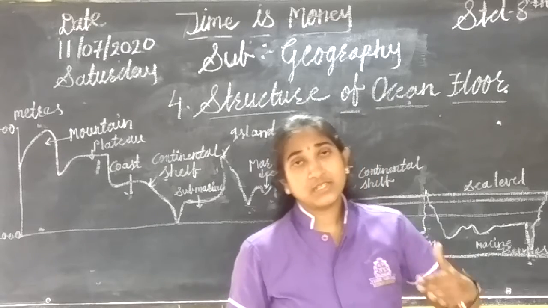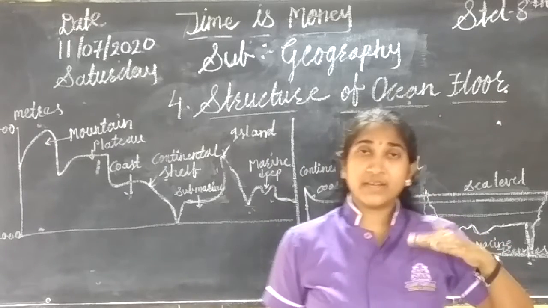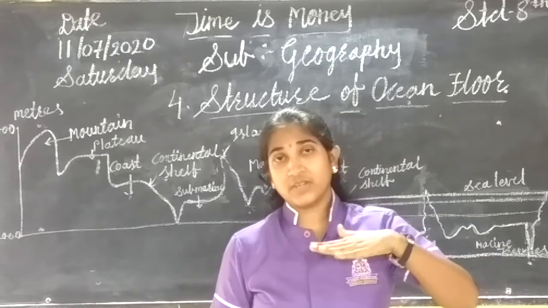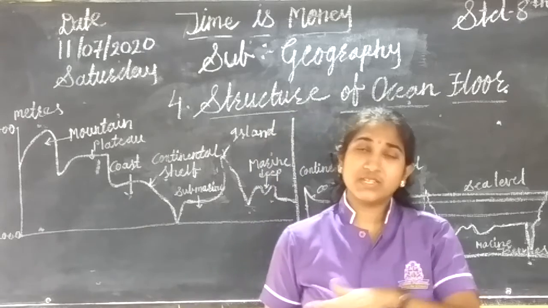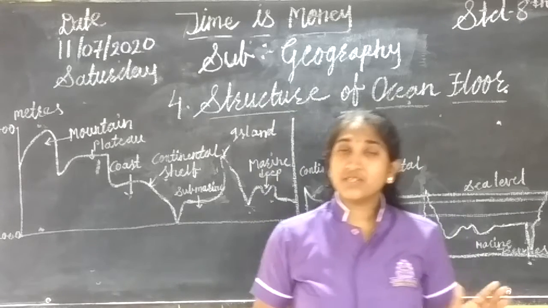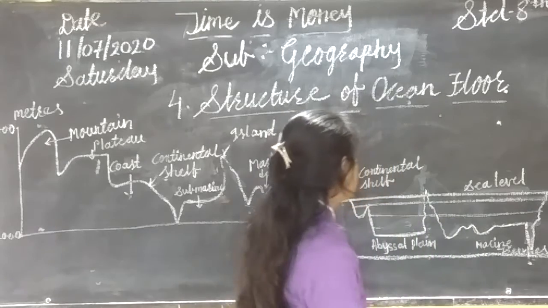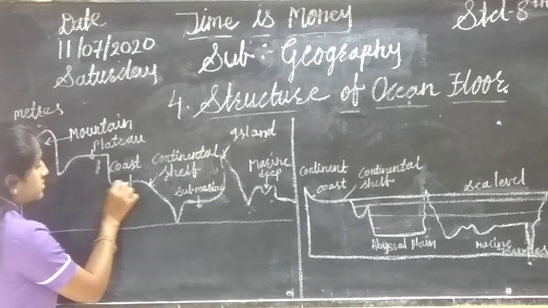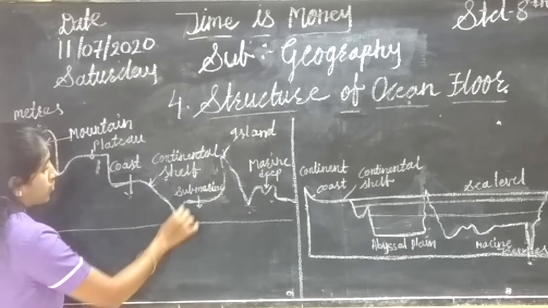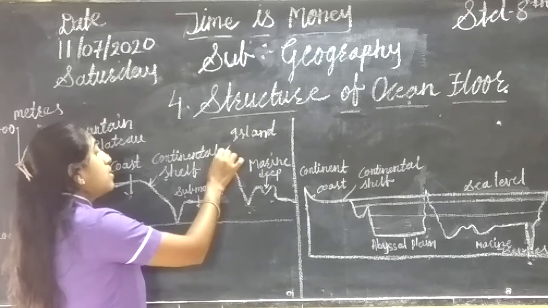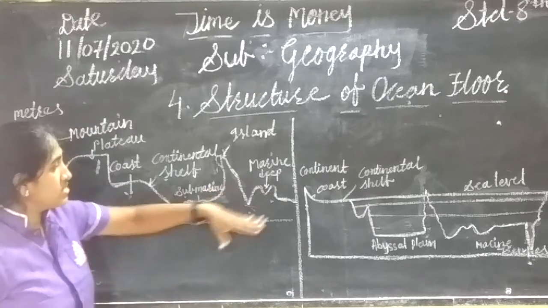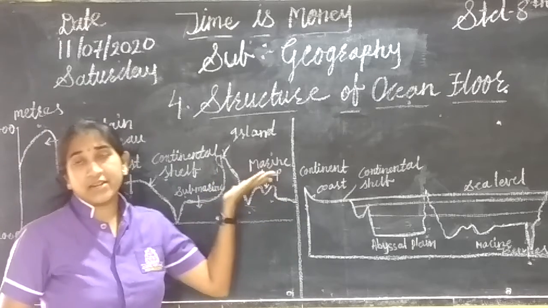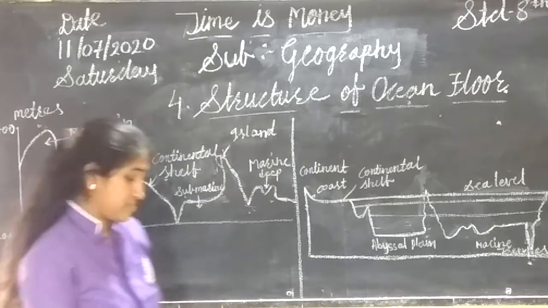So it is not necessary that the land under the oceanic water is the same or plain. There is also a different structure. Sometimes it is plain, sometimes it goes down, and again it comes up. All these things are under the ocean water.